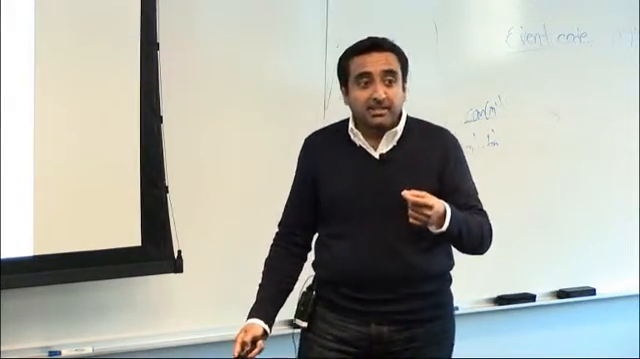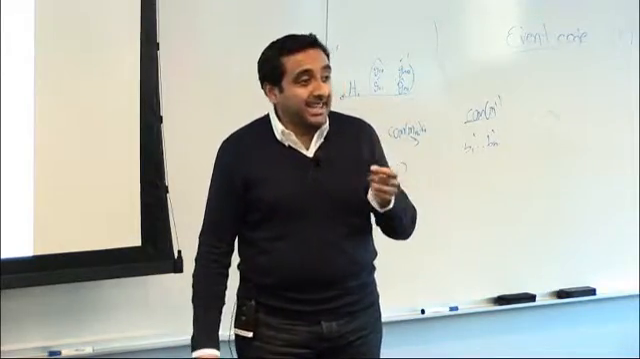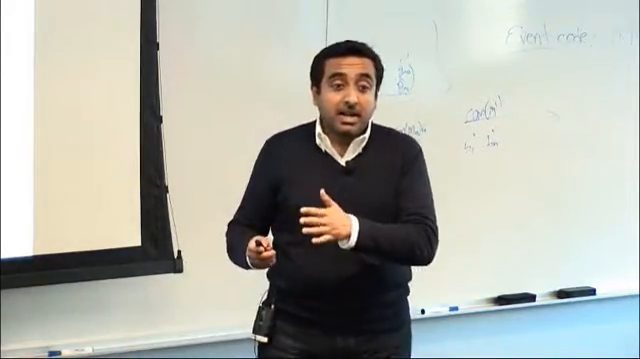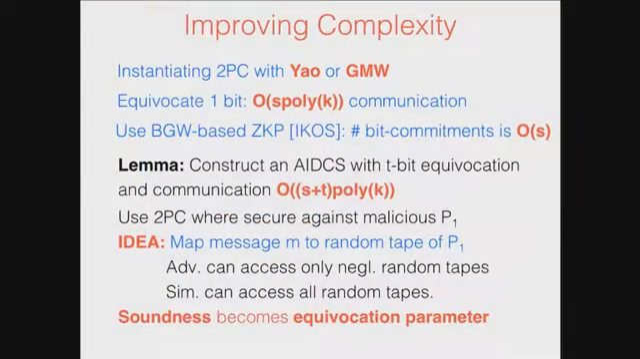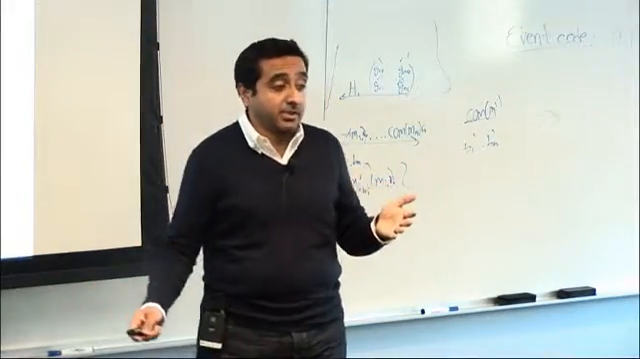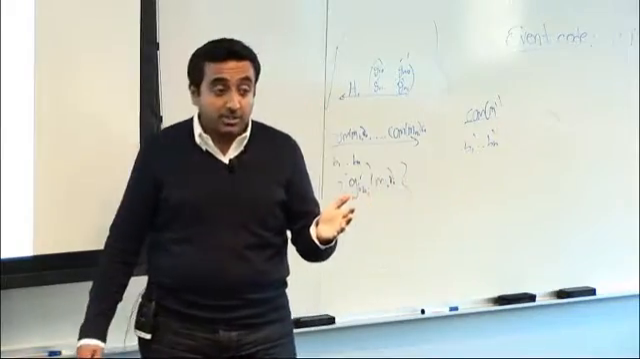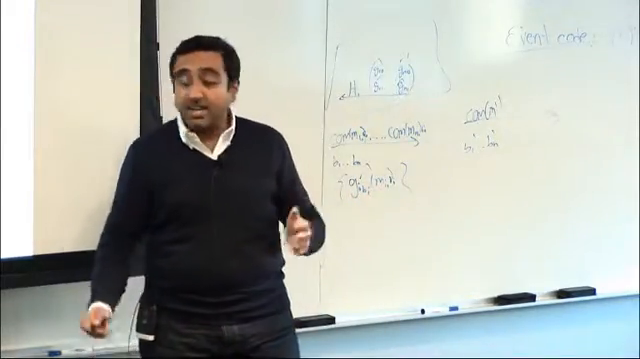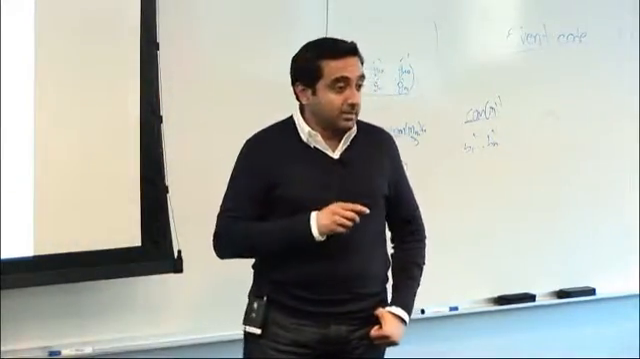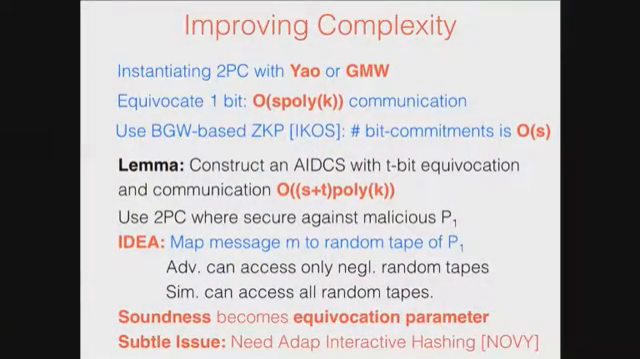And now to commit to a message M, I actually need to use an interactive hashing protocol because I want to construct a proof. So I can't just use a collision resistant hash function, because an information theoretic prover could find a collision. So I have to use an interactive hashing protocol to get this.